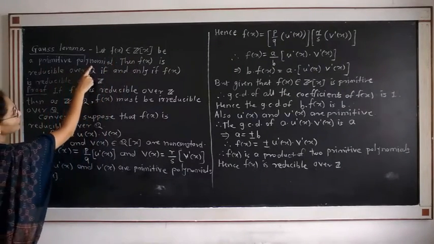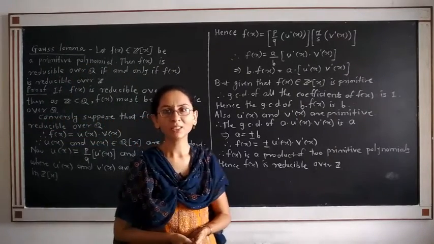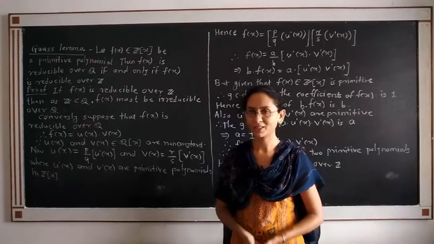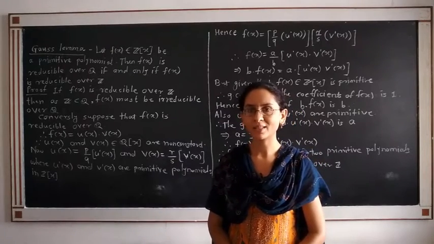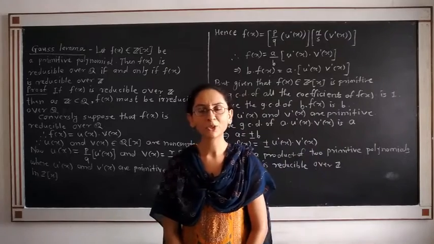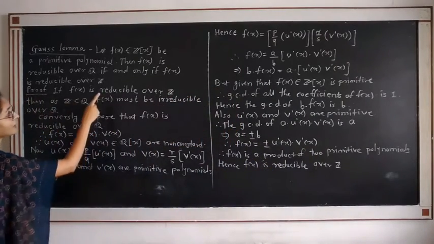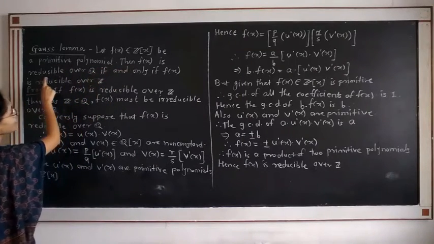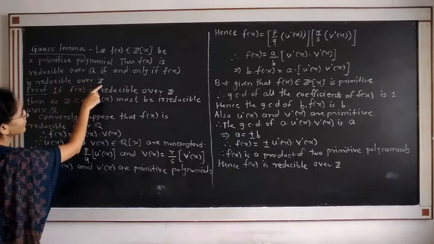Now we see the Gauss lemma. The statement of the lemma is: let f(x) belong to Z[x] be a primitive polynomial. We know that a polynomial is primitive if the GCD of all its coefficients is 1, provided that the polynomial is defined over Z[x]. Then f(x) is reducible over Q if and only if f(x) is reducible over Z.